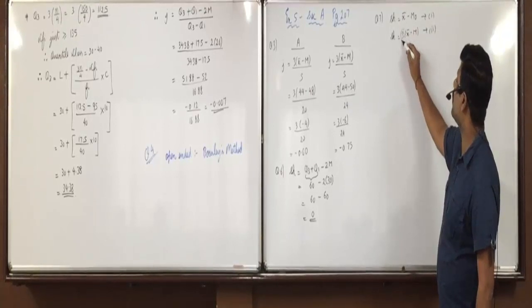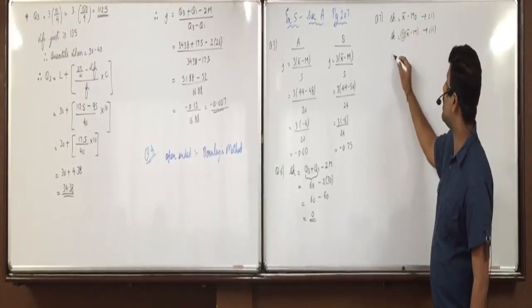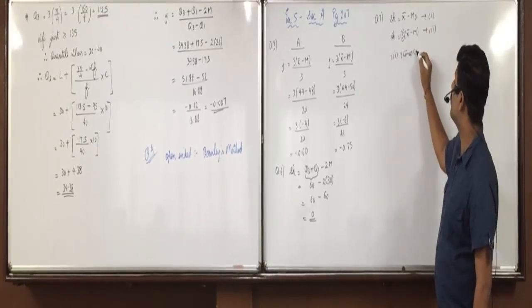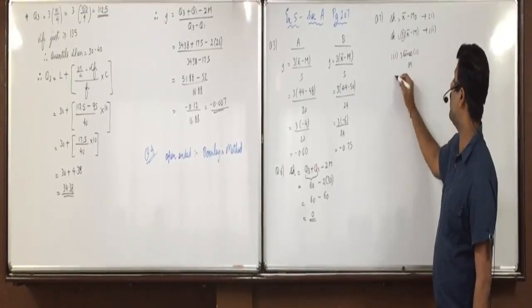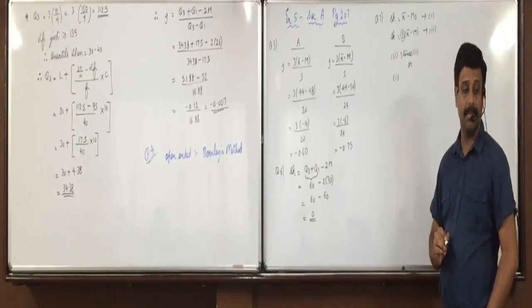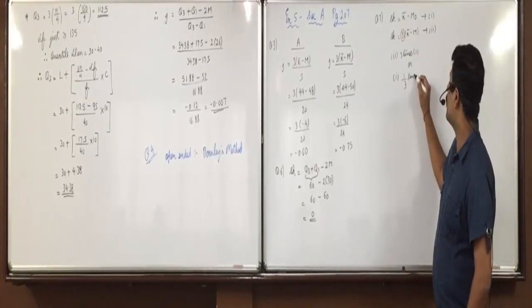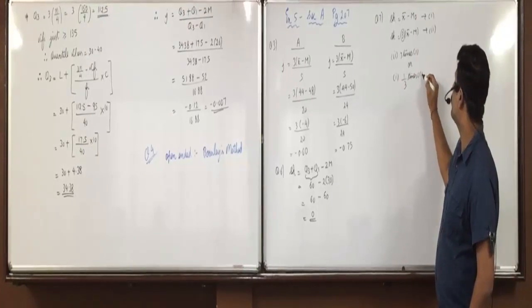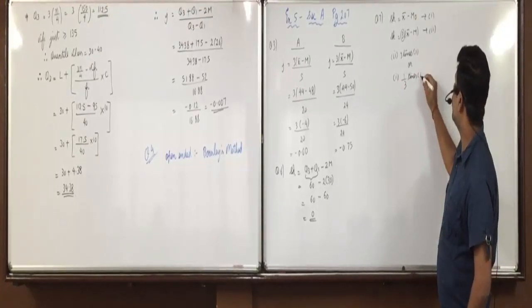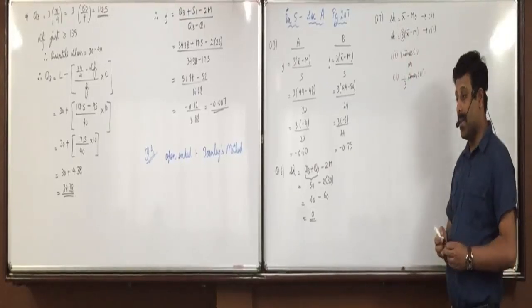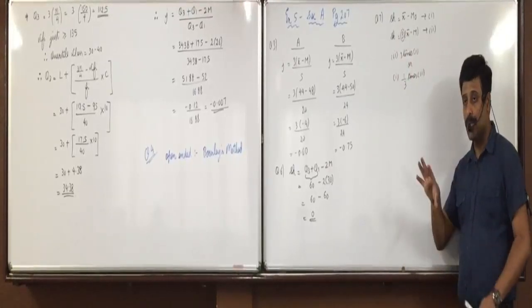This you are multiplying with. Can I say second will be 3 times of 1, or 1 will be 1 by 3 times of 2? Okay? Second is 3 times of 1 or 1 is 1 by 3 times of 2.